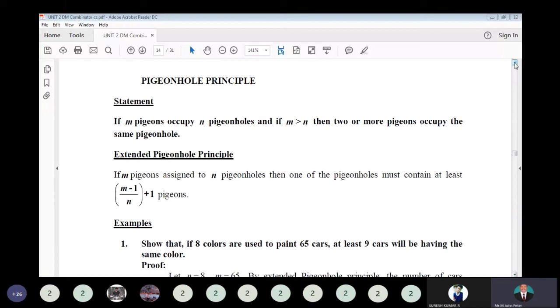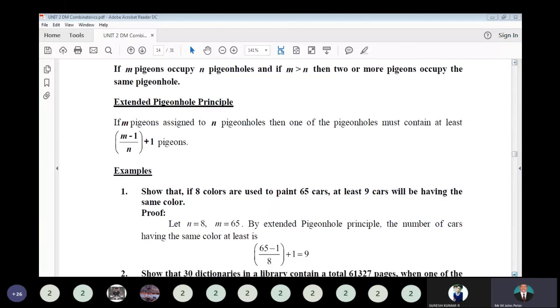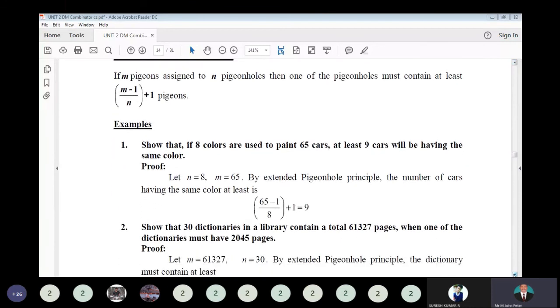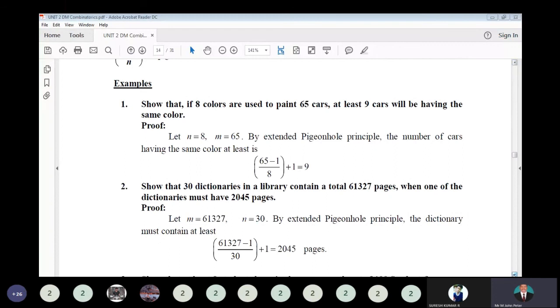That is the meaning. So the extended pigeonhole principle formula is (m minus 1) divided by n, plus 1 pigeons. So if m pigeons are assigned to n pigeonholes, then one of the pigeonholes must contain at least (m minus 1) divided by n, plus 1 pigeons. So this is a very important application of the problem. From this you can understand.